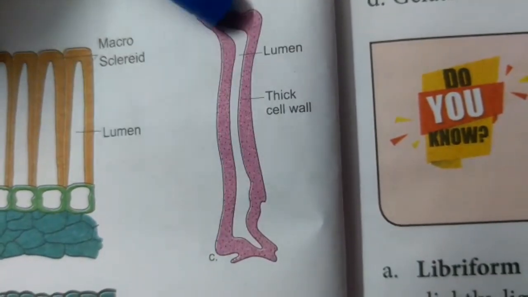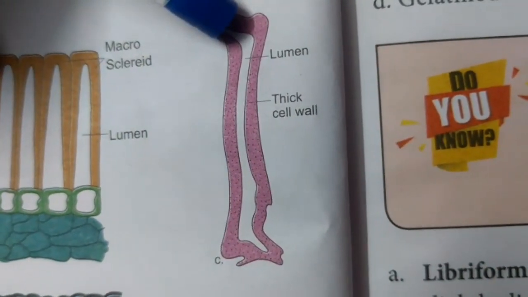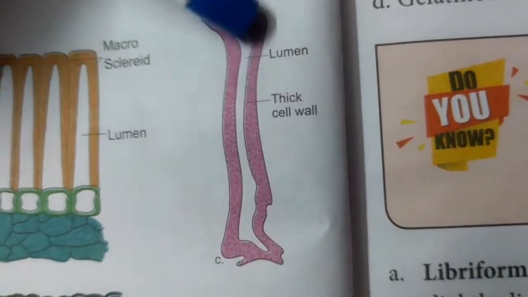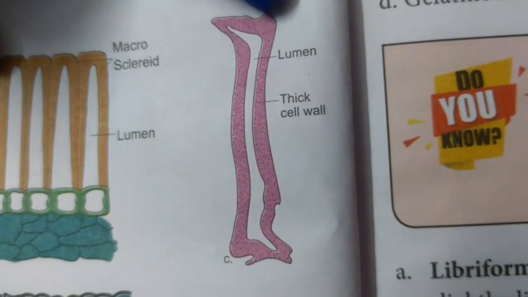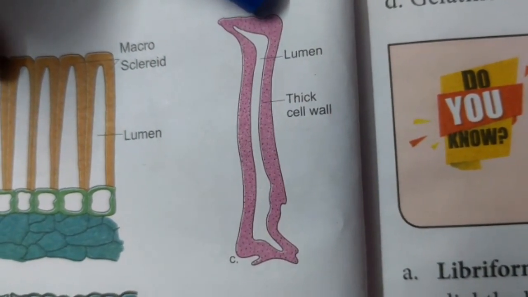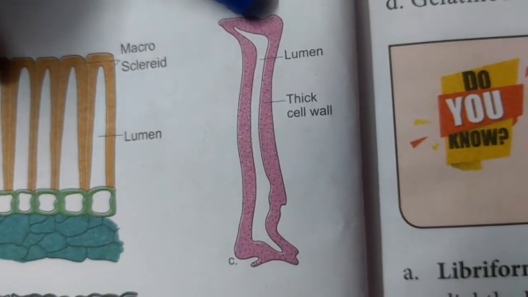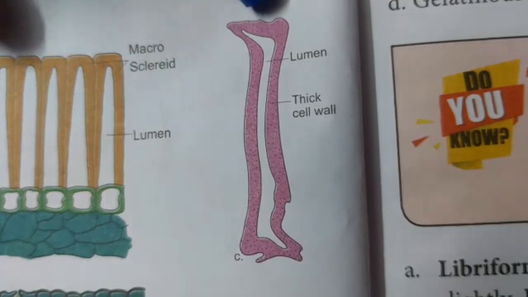This is called dilated. Sclerids with dilated ends are called osteosclerids or bone cells. Example, it is also present in the seed coat of Pisum, the pea plant.